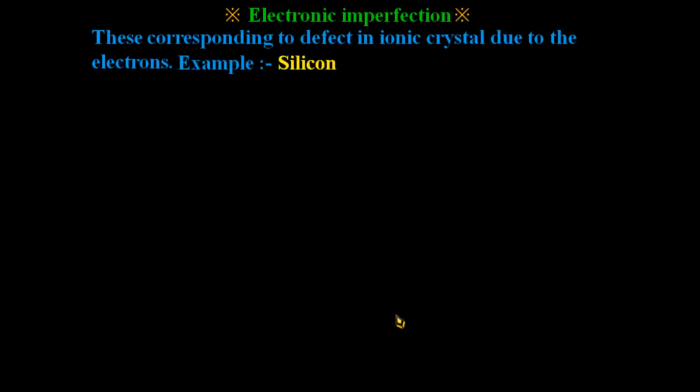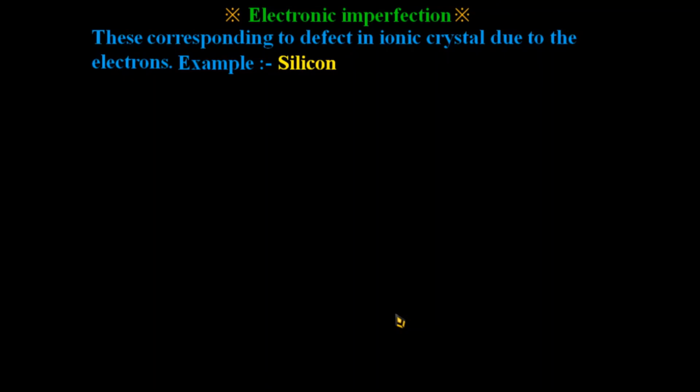In a crystal of pure silicon, some electrons are released thermally from covalent bonds at temperatures above 0 Kelvin. These electrons become free to move, and therefore they are responsible for electrical conductivity. The bonds from which electrons have been removed become electron deficient, and these are referred to as holes.